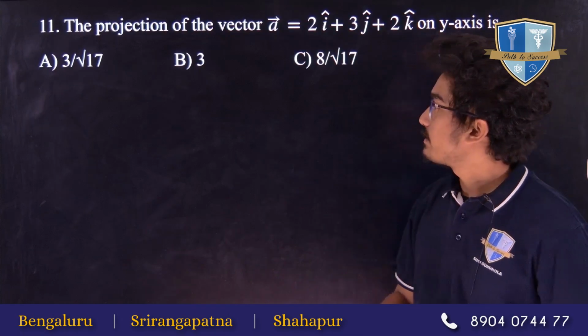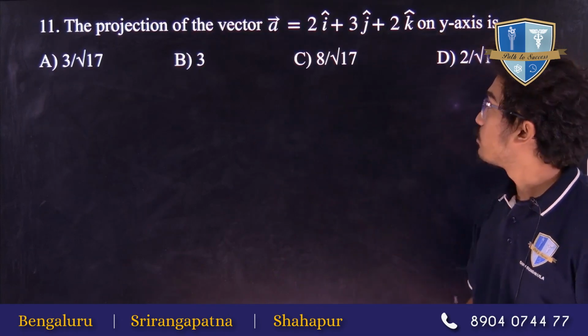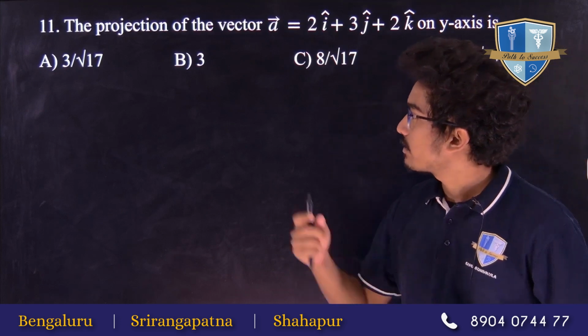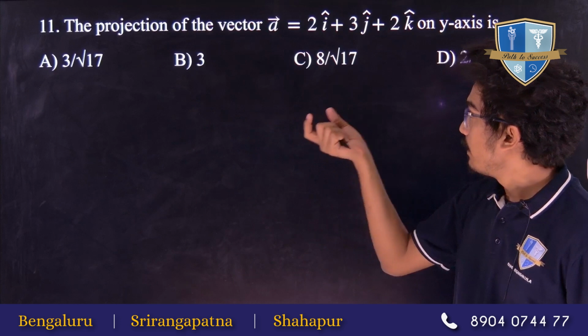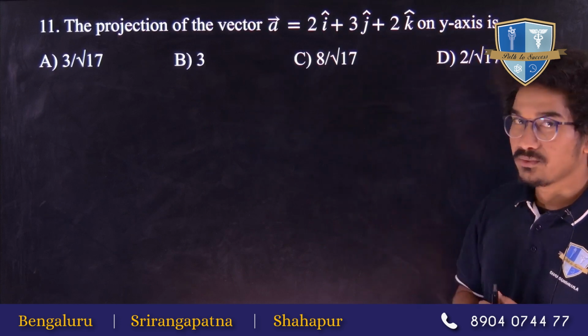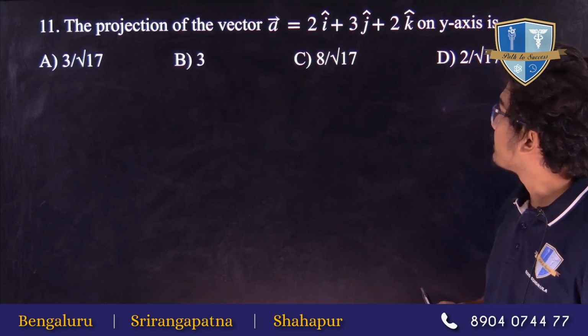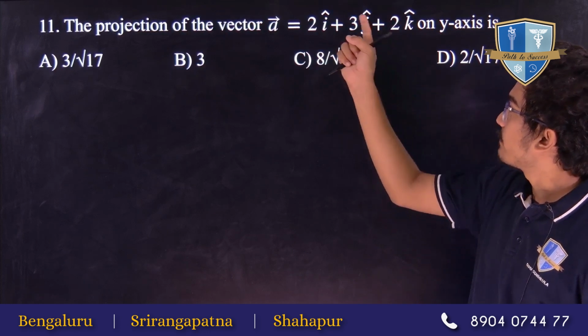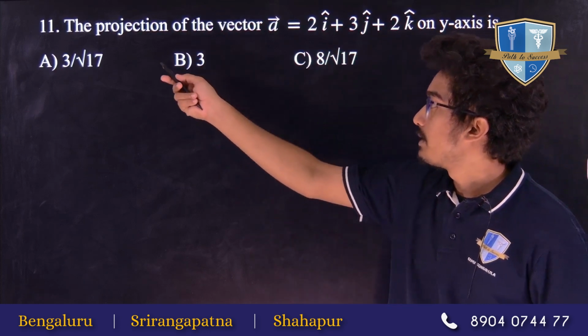So next question is: the projection of vector A equals 2i plus 3j plus 2k on the y-axis is? Our options are 3 by root 17, 3, 8 by root 17, or 2 by root 17. So projection on the y-axis will be the y coordinate of this vector, and if you see, the y coordinate of this vector is 3. So our correct option will be B.